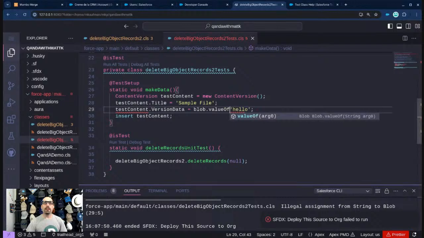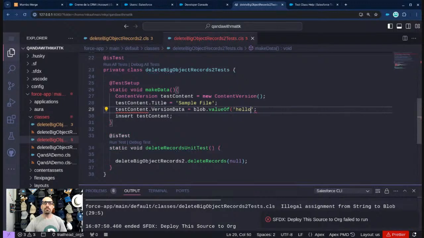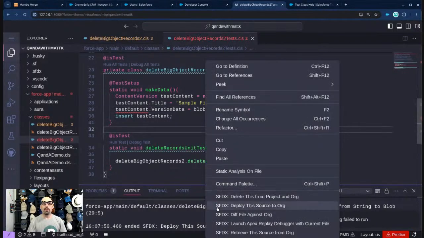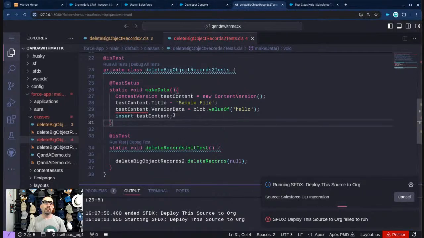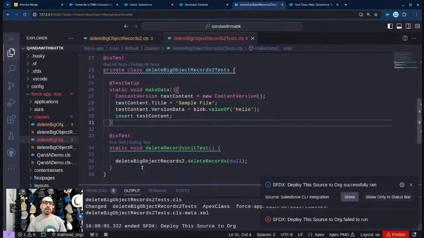And normally, if I cared about the file, I would probably have to base64 encode this, but I don't care about the file. This is just to provide something. Okay, great. That seems to possibly have worked.